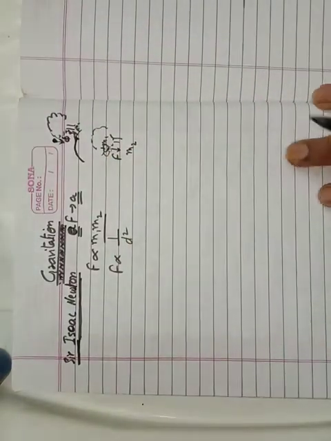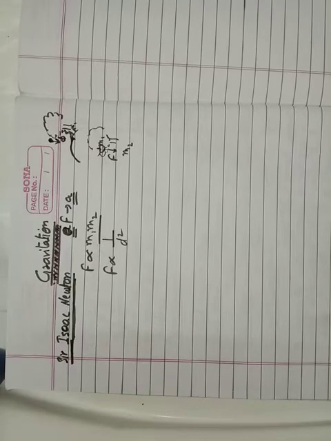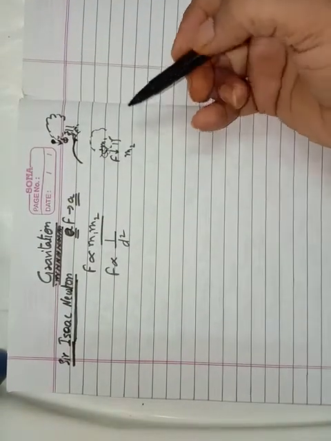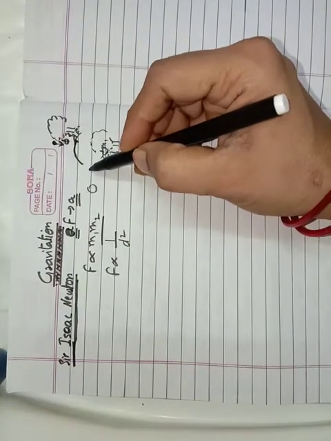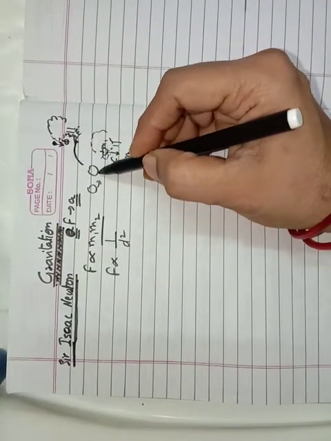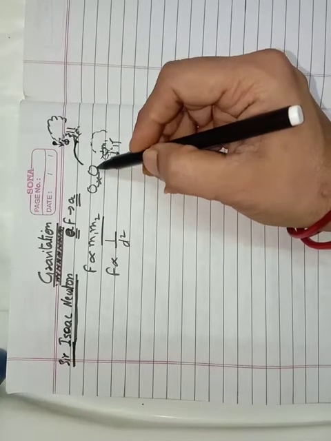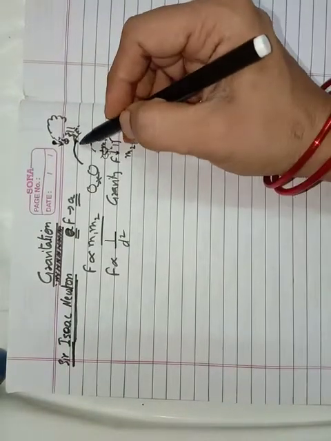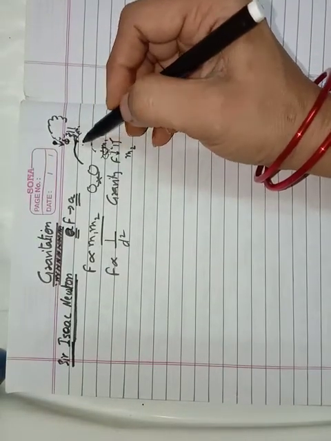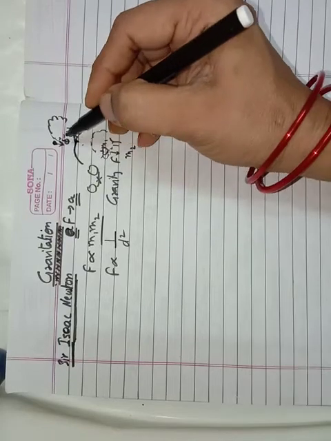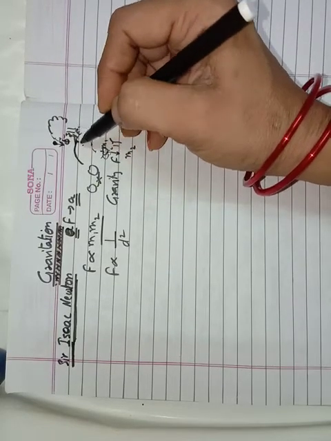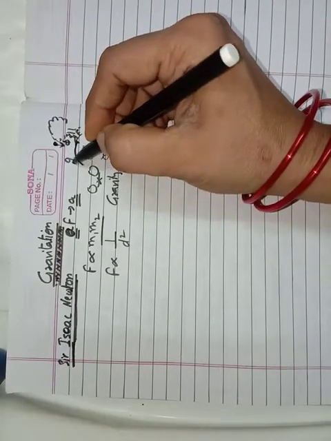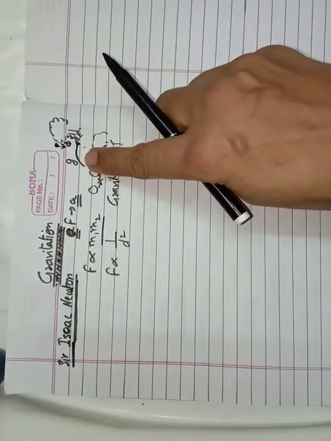So Isaac Newton explained gravity. Actually, what is gravity? Gravity means the two objects have some force of attraction between them, and this force of attraction which acts between them is called gravity. Like the earth attracts an apple, this force is called gravity. The acceleration produced in the apple by this force of attraction is called the acceleration due to gravity, which we represent by the small g.